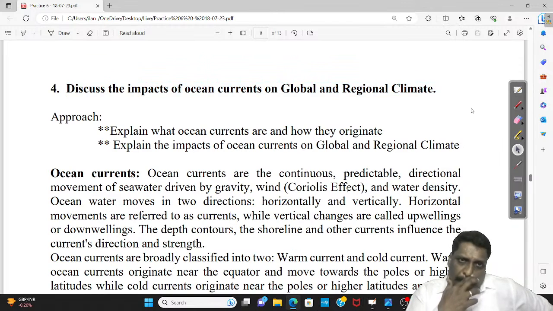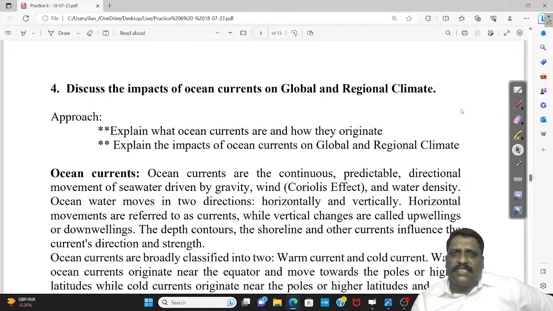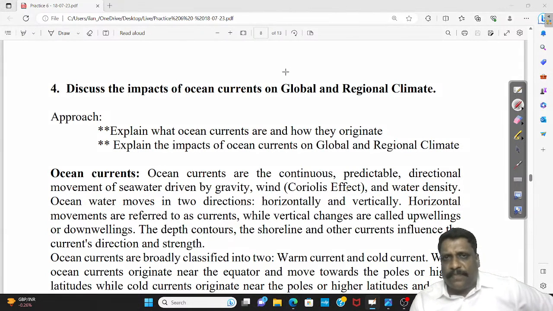This question is very straightforward and direct. They're not asking you to explain what exactly a current is, what the different currents are, or the mechanism of the current. They simply say discuss the impact of ocean currents on global and regional climate.